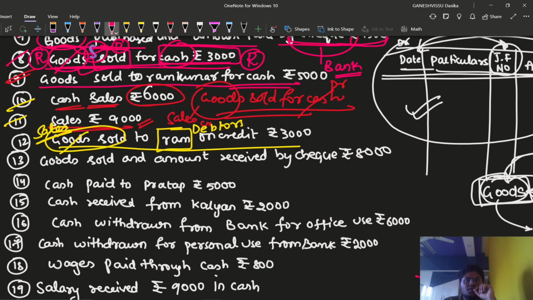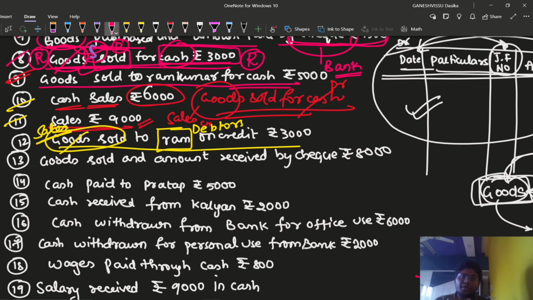Ram is a person. The name of the person has been mentioned. So debit the receiver. Ram is the receiver of the goods. So can we debit him? Yes, absolutely. So debit the receiver according to the personal account rule. So Ram account has been debited and we are going to make sales account the credit side, because the nominal account sales is an income. According to the nominal account rule, debit all expenses and losses, credit all incomes and gains.